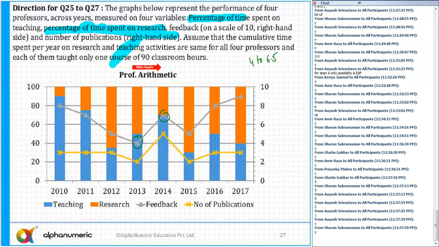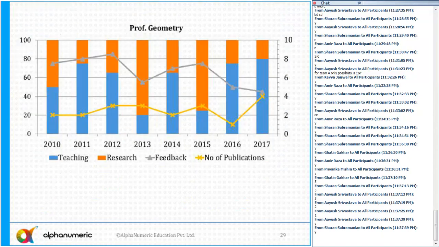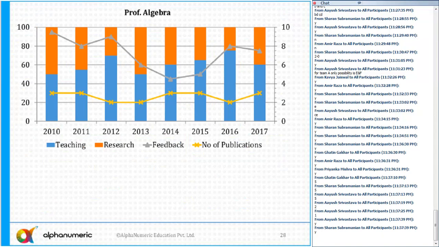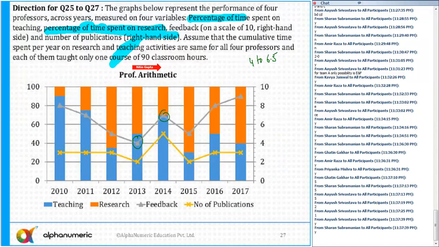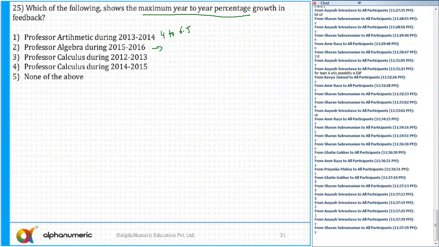Similarly, Professor Algebra during 2015-16. This value is 5, this value is 8. So I can say this is 5 to 8, it has changed.